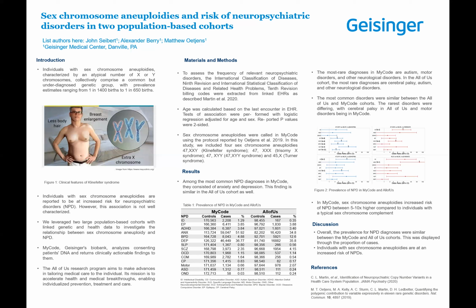Individuals with sex chromosome aneuploidies are reported to be at increased risk for neuropsychiatric disorders, which we'll call NPDs, and this association is not well characterized. We leveraged two large population-based cohorts with linked genetic and health data to investigate the relationship between sex chromosome aneuploidies and NPDs. My code analyzes consenting patients' DNA and returns clinically actionable findings to them.